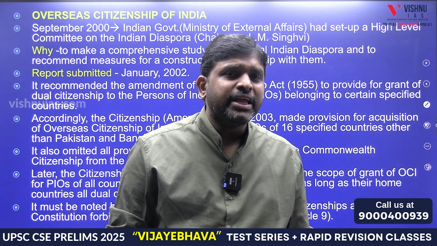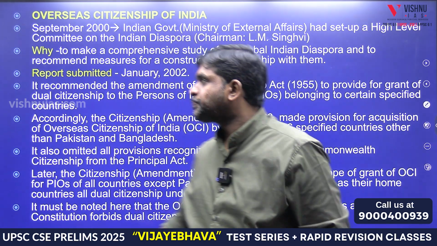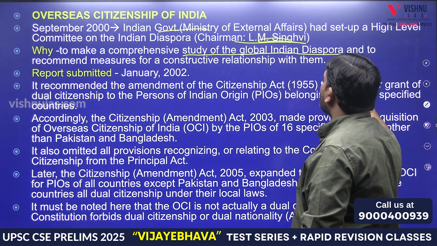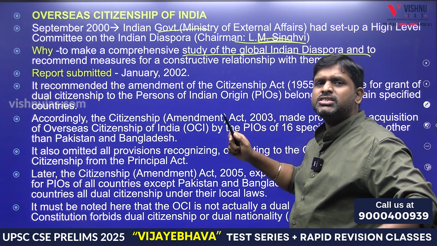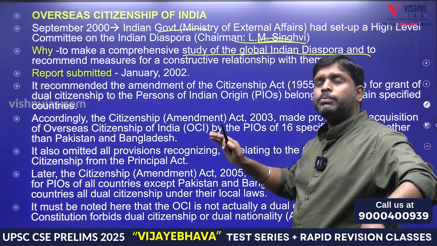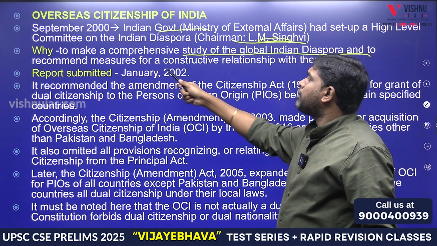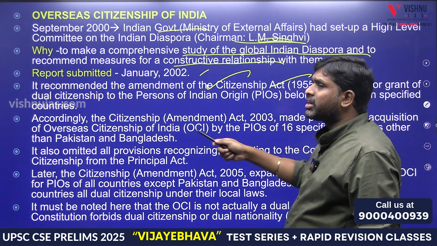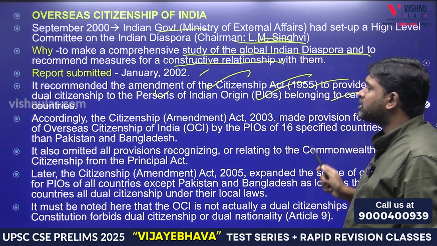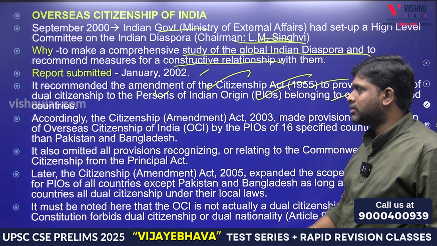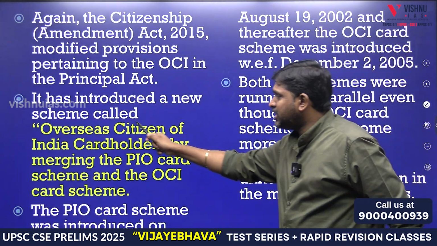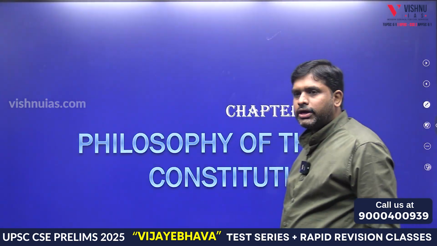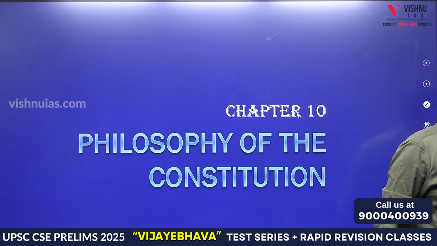On the recommendations of which committee? LM Singhvi Committee. The Indian government formed the LM Singhvi Committee to make a comprehensive study of the global Indian diaspora. What is diaspora? People of Indian origin, not Indian citizens, living in other countries, and to recommend measures for a constructive relationship. 2002 Amendment of the Citizenship Act to provide for grant of dual citizenship to persons of Indian origin belonging to certain specified countries except Pakistan and Bangladesh. So in this way, Overseas Citizens of India card holder, by merging what? Got it? Is it clear?